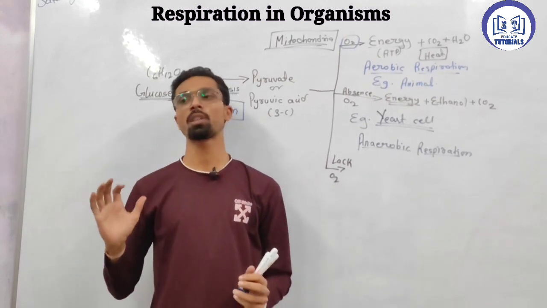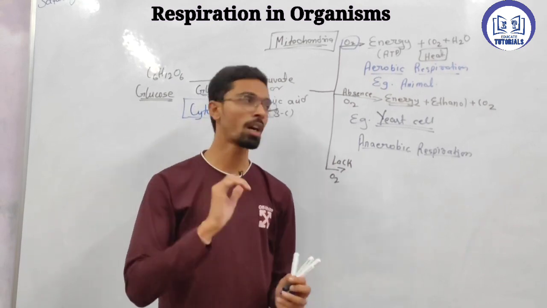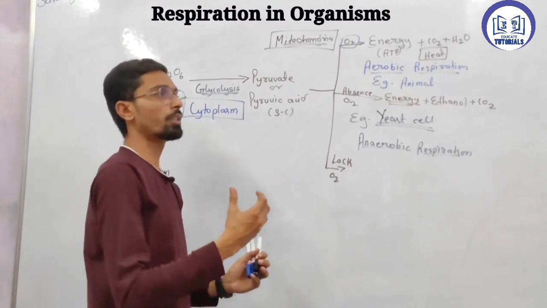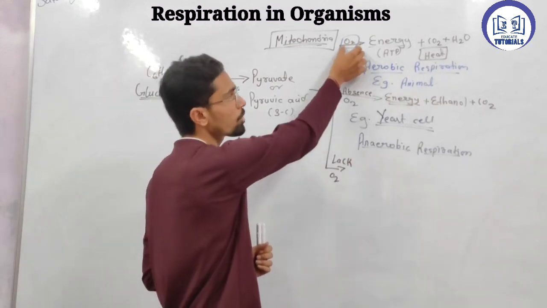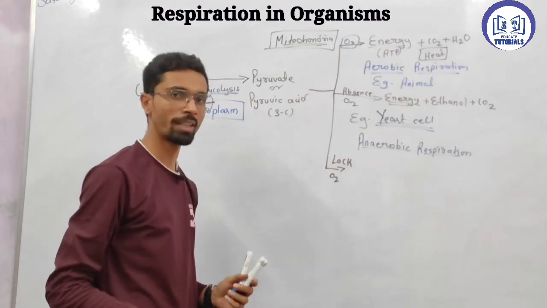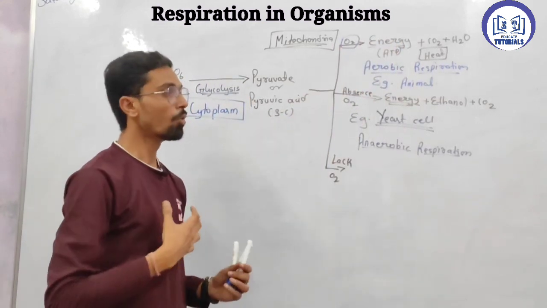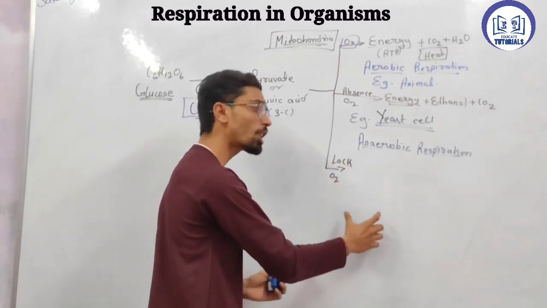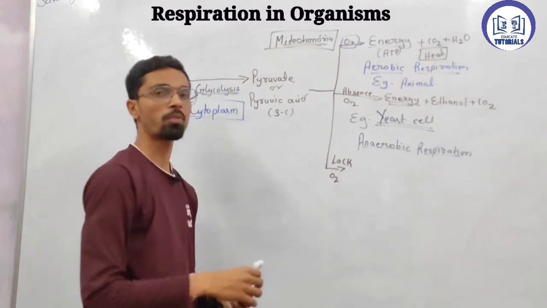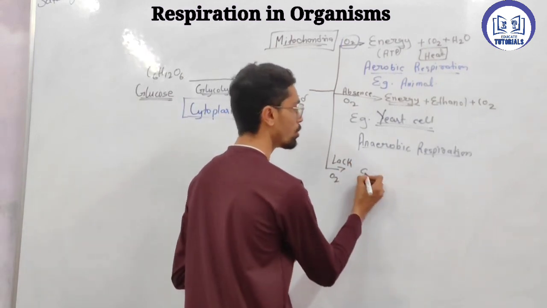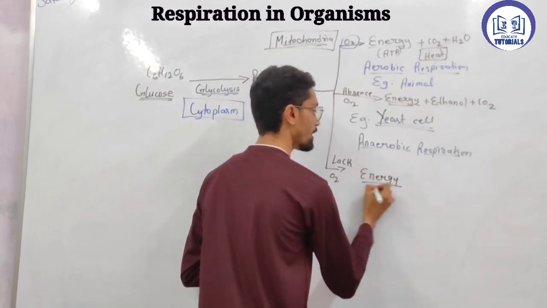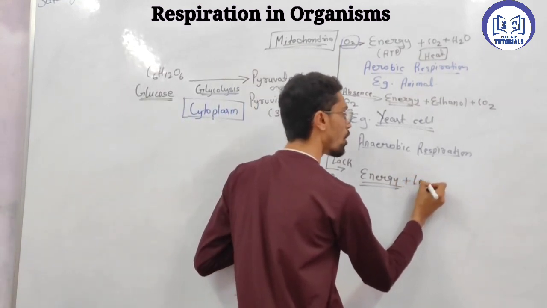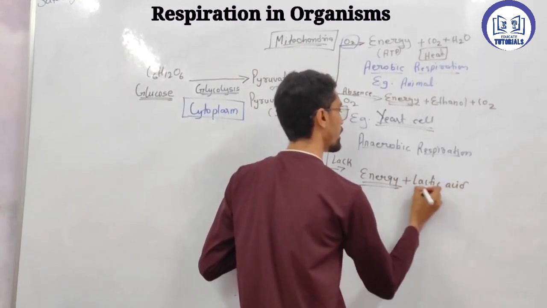During exercise or during a workout. When we do a heavy workout, a lot of oxygen is required and a lot of energy is produced, right? At that time our body will not get a sufficient amount of oxygen, so cells undergo anaerobic respiration, which is called lack of oxygen. So what do they produce? They produce energy, along with a byproduct called lactic acid.